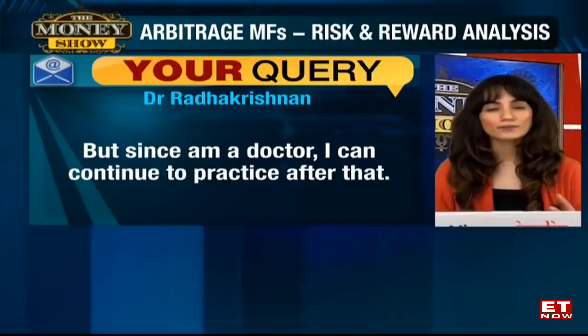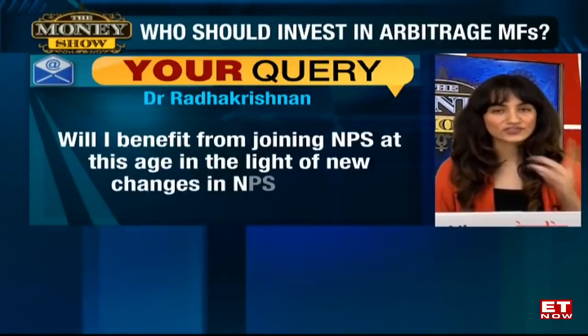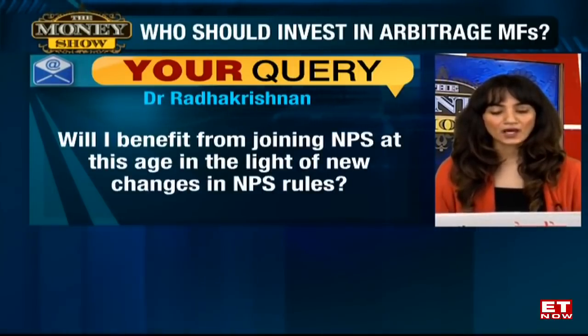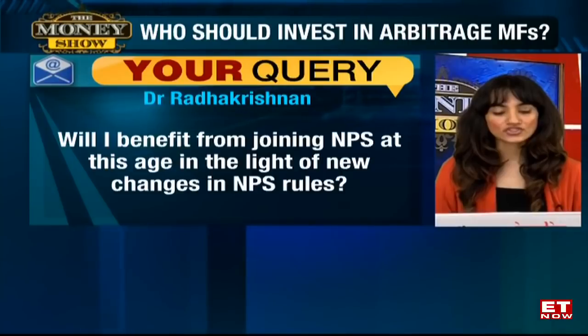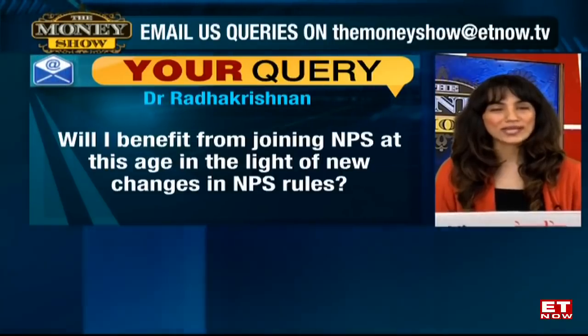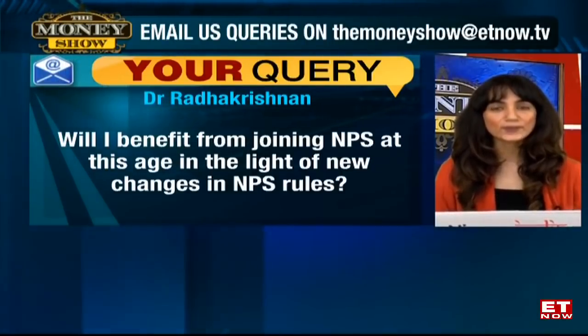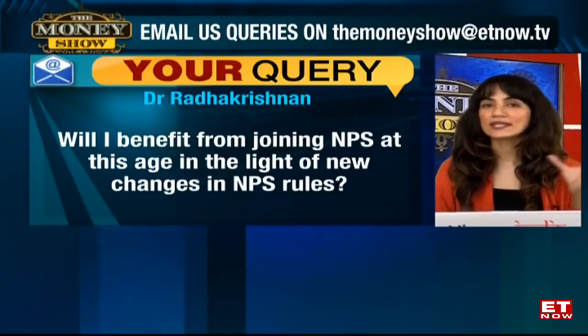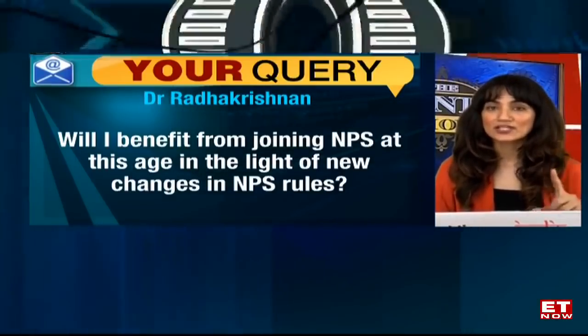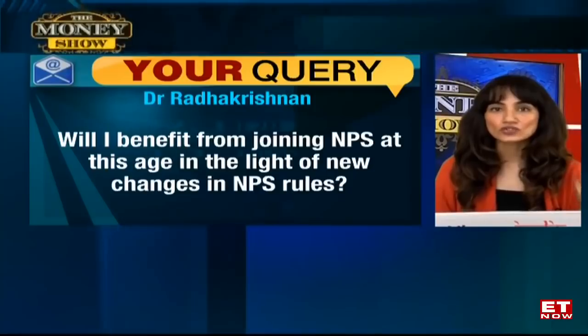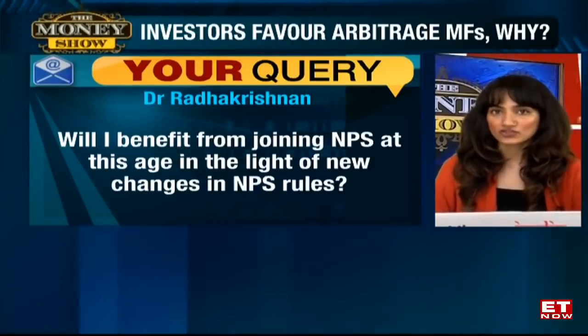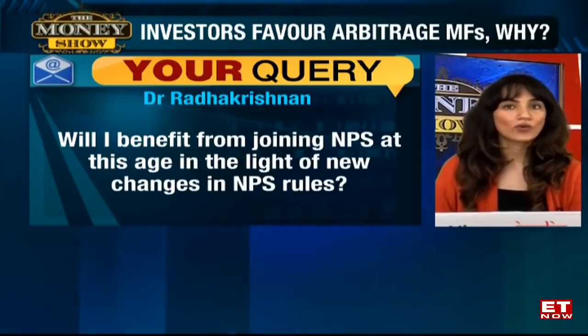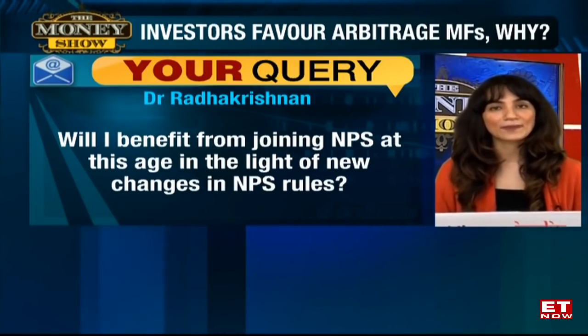But of course, at 56, just a follow-up question over there. Is NPS the only option available to him? What are the other instruments that he can put in his kitty, considering the fact that after 62, his income will start fluctuating, as opposed to when he's an employee, when you have that steady flow of income coming in every month?